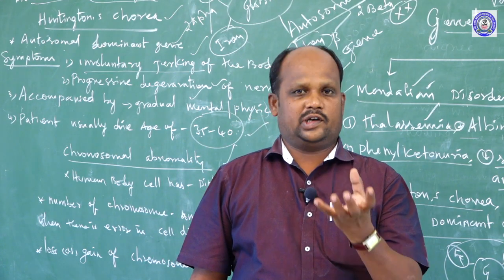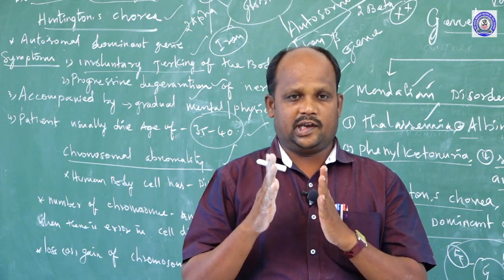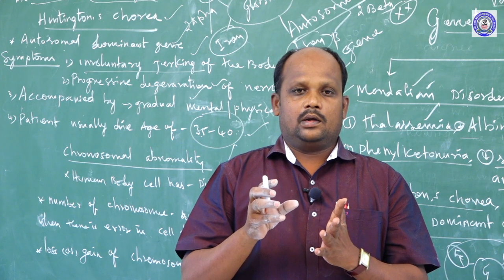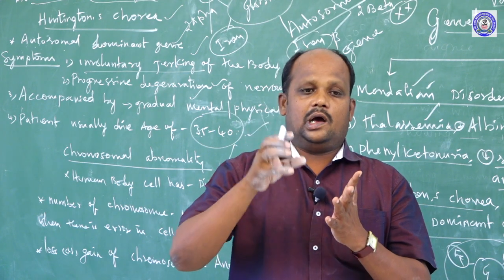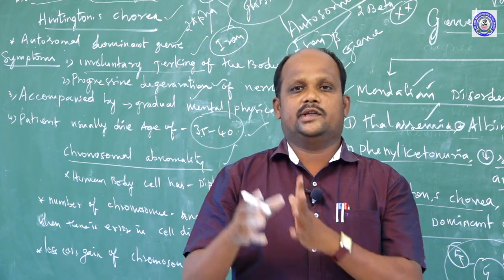I told you about karyotyping. Once again I will recall what is meant by karyotyping. Karyotyping is a technique used to pick up the total number of chromosomes from the body cells and find out the genetic characters.